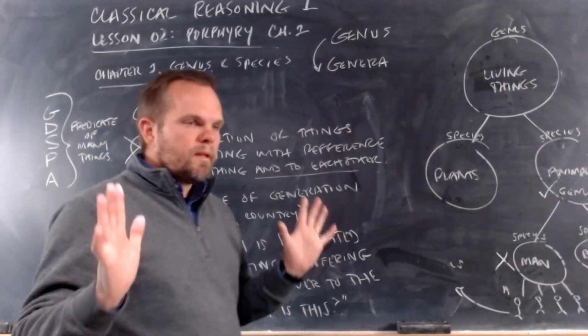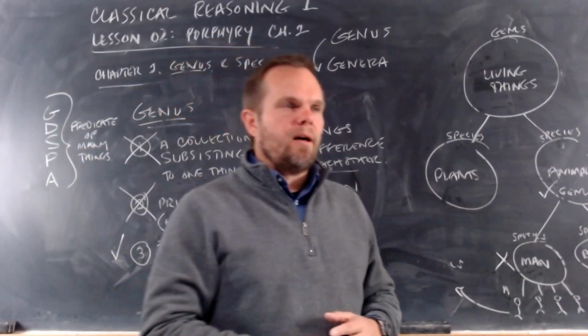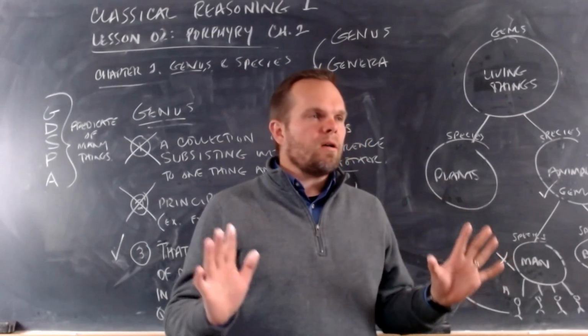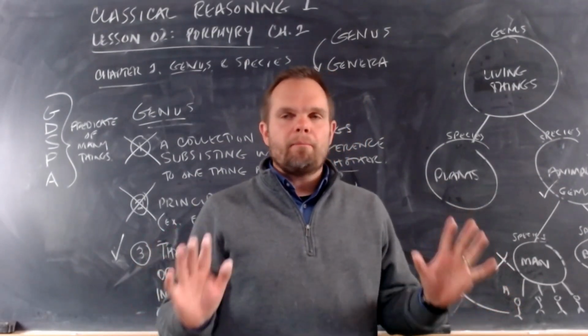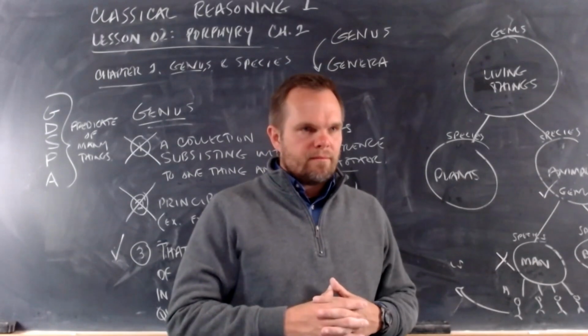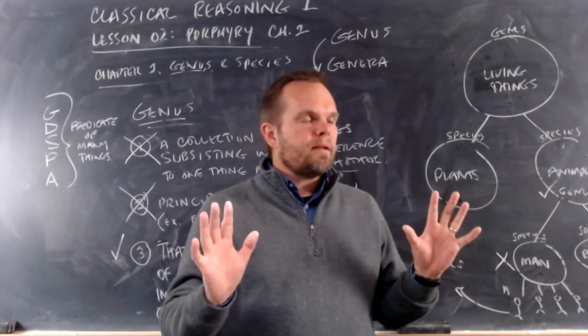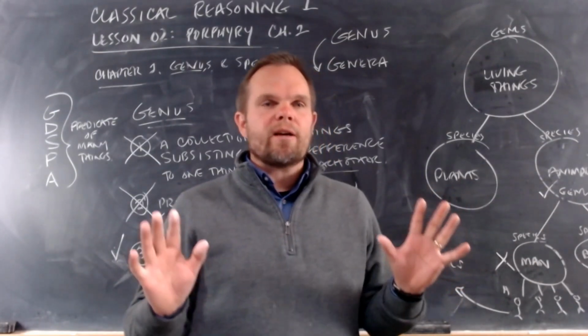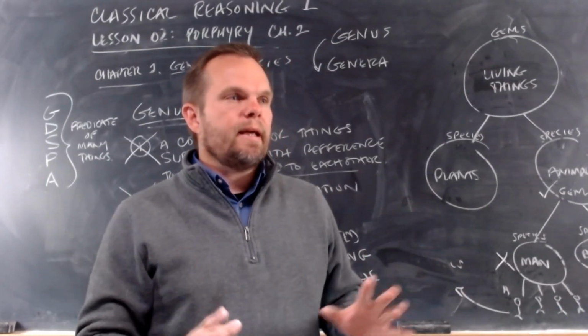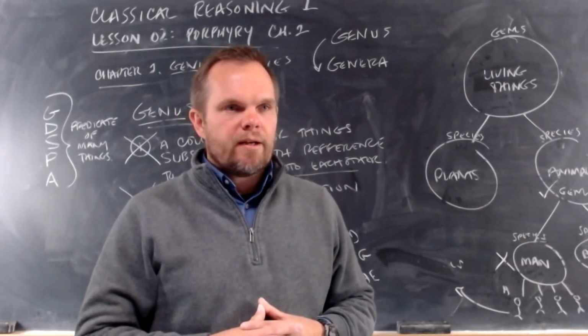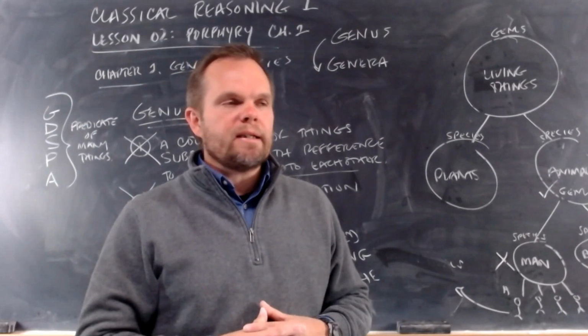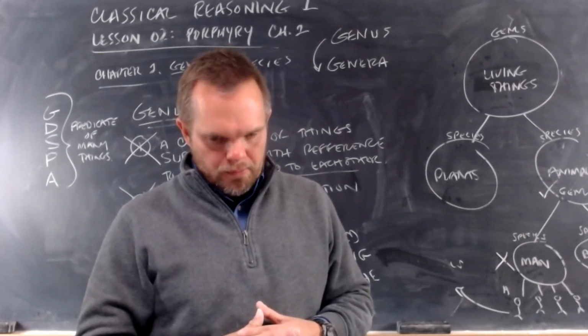That's the only thing they all have in common. They are all predicated of many things. They are all names, but what's important is they are all common names. They're all common names. They're all predicated of many things.